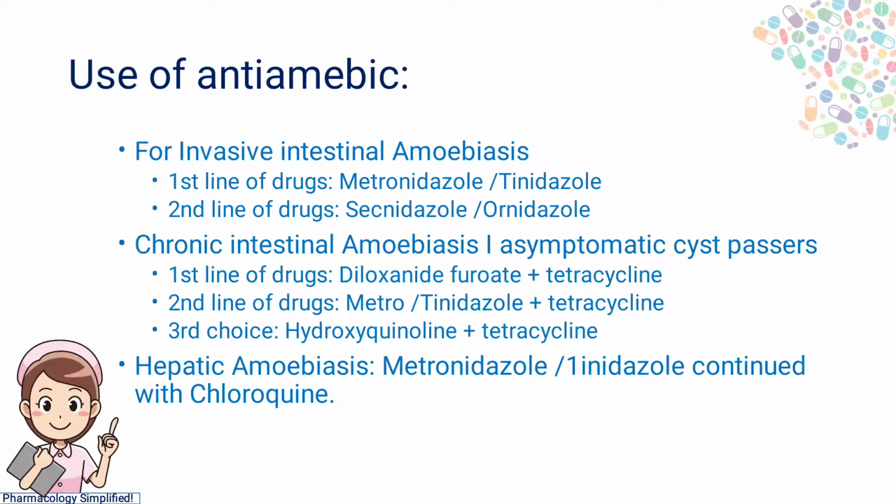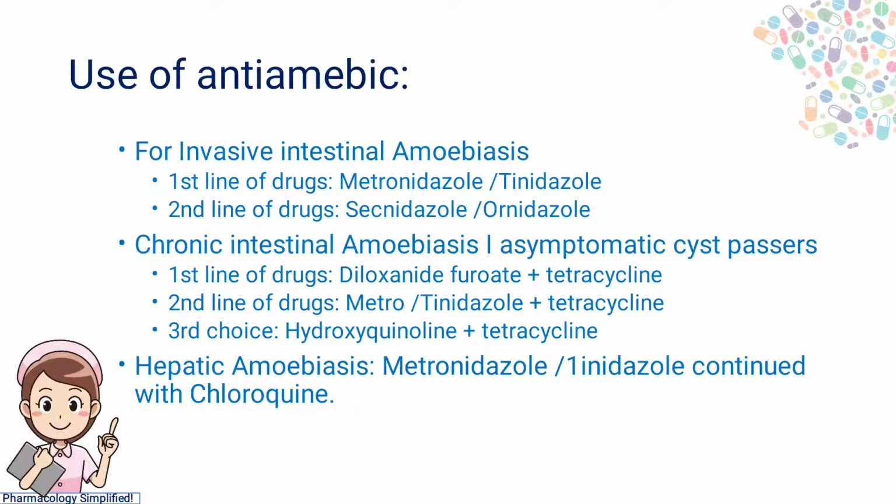And coming to the use of antiamoebic drugs. What are the uses of these antiamoebic drugs? For invasive intestinal amoebiasis, we use metronidazole or tinidazole as first line drugs, whereas secnidazole and ornidazole we use as second line drugs. So they are used in invasive intestinal amoebiasis.